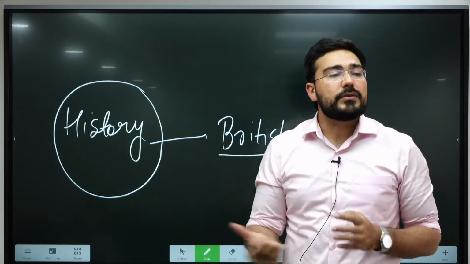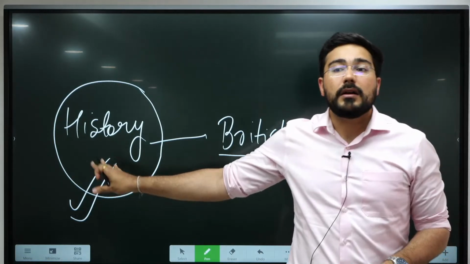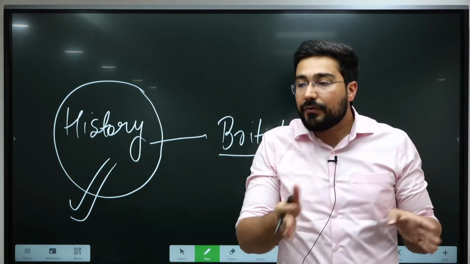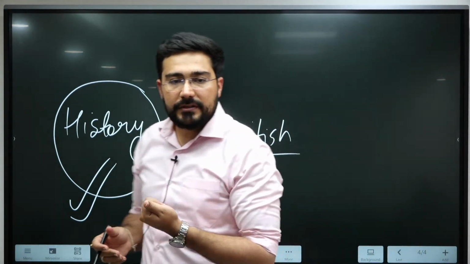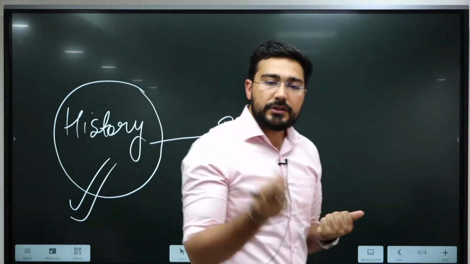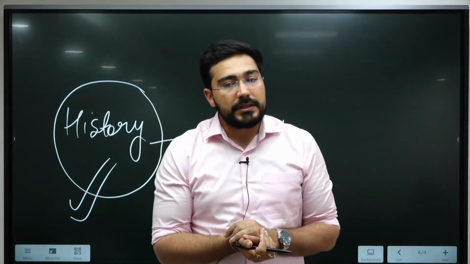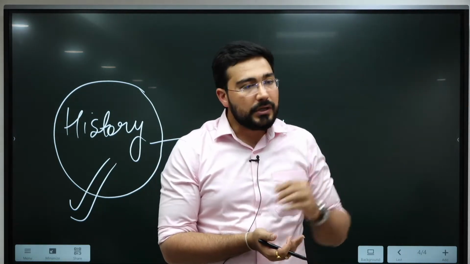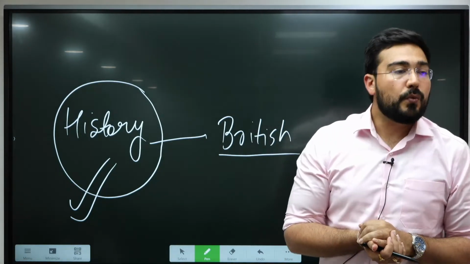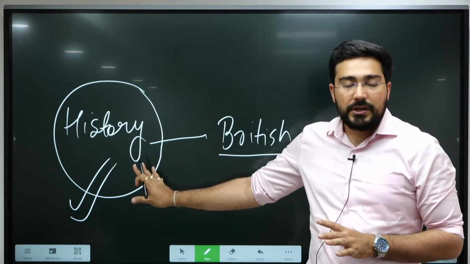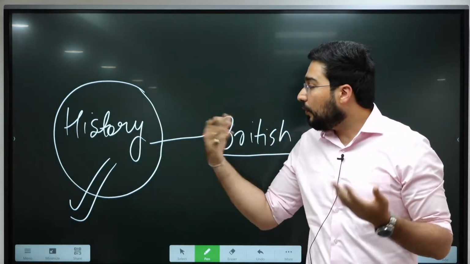So what happened because of that? Because of this, we were now aware about our past. And one after the other major discoveries were done. Like all of you know, H.T. Prinsep was the person who was able to decipher the inscriptions of Ashoka. Similarly, the discovery of Harappan Civilization was done by John Marshall. The announcement came in 1924, even though excavation started by 1921. So the British have played a very important role in making us understand our own history.